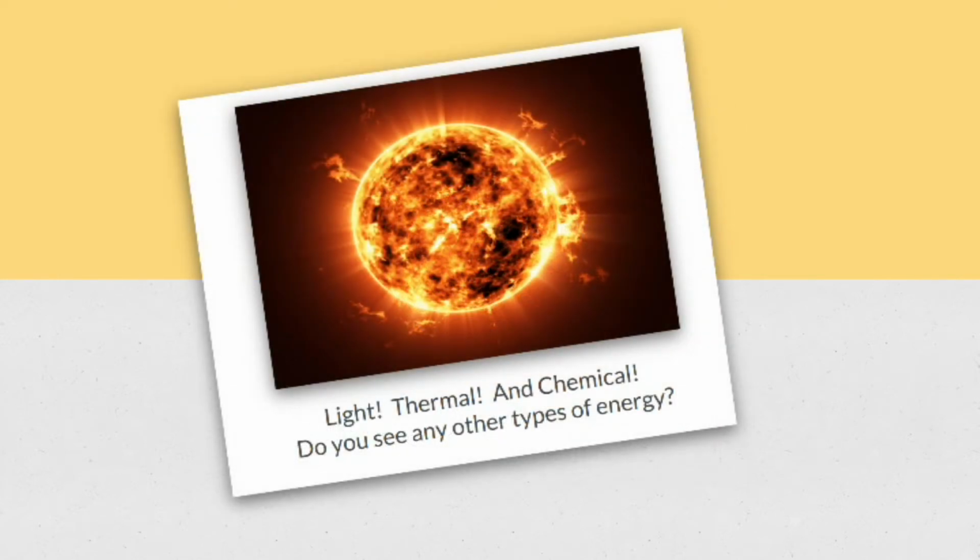Okay, the sun obviously has light. The sun gives us light. You wake up in the morning, you see the sunlight. At night, it's dark without the sun. The sun is hot. You ever been sunbathing? Get a sunburn? That's hot. The sun's very hot. The burning gases on the sun are chemical energy. And it's obvious that stuff is moving on the sun, so you also have some mechanical energy. But the main energy of the sun is light, thermal energy, and chemical energy.